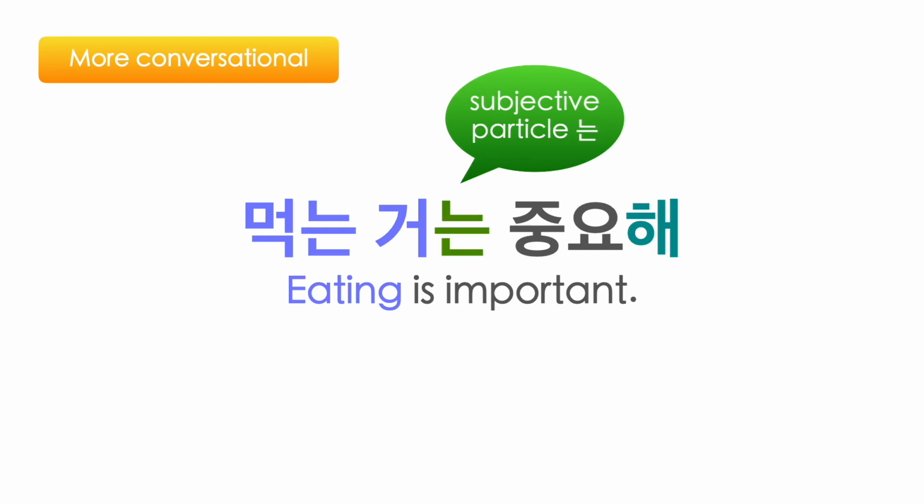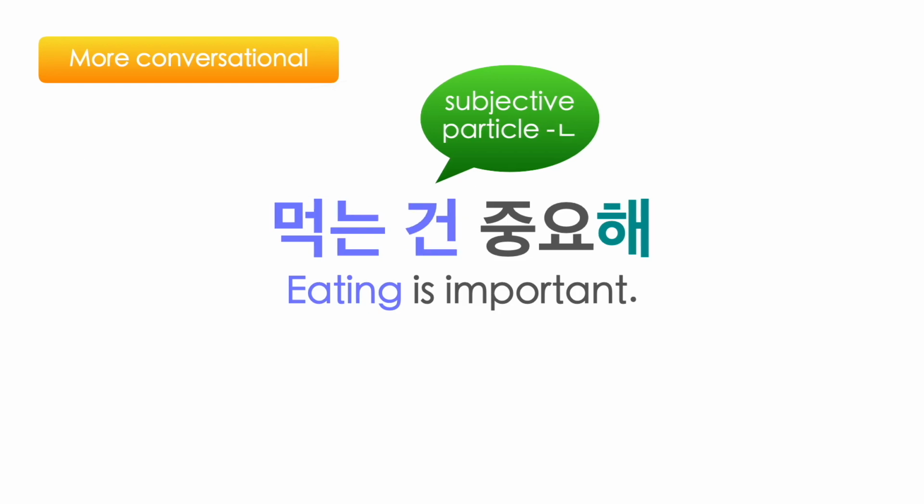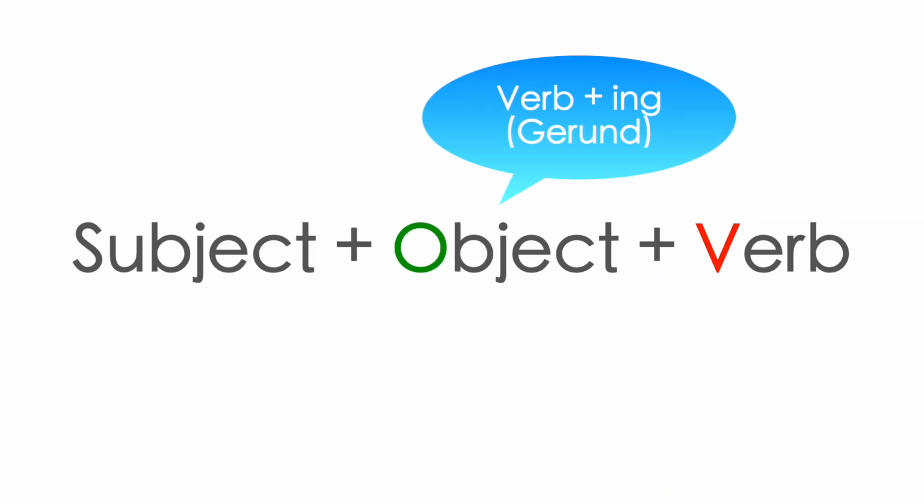먹는 거는 중요해 is more conversational than 먹는 것은 중요해. In this example, subjective particle 는 is used as 먹는 거 ends with an open syllable instead of 먹는 것, which ends with a closed syllable. Subjective particle ㄴ is also used for a short conversational phrase. 먹는 건 중요해. Let's also go over examples of a gerund that is used as an object of the sentence.